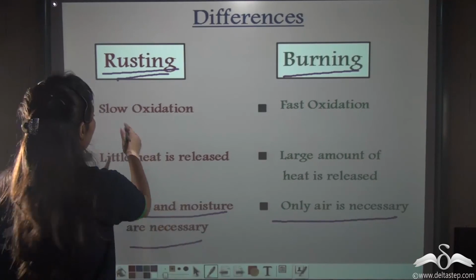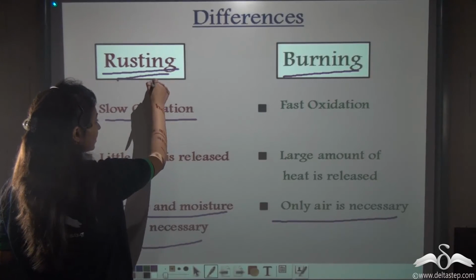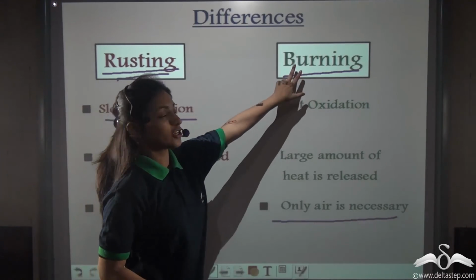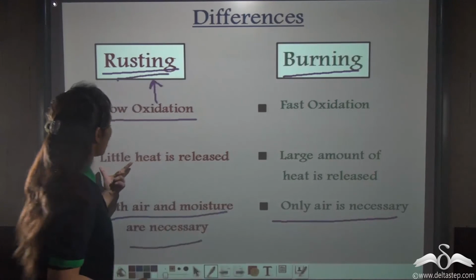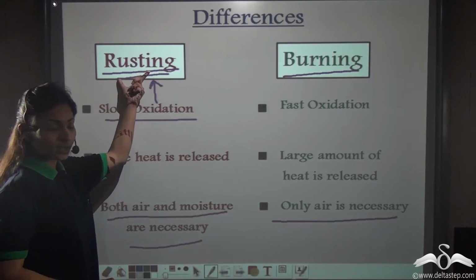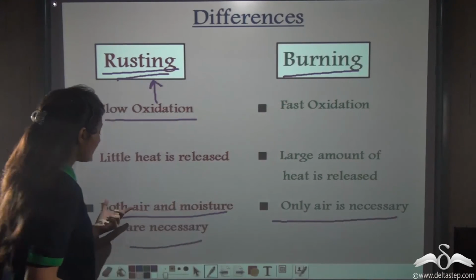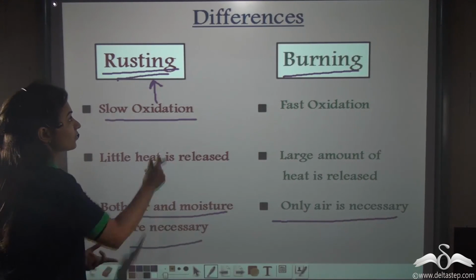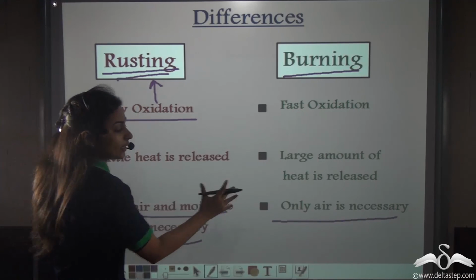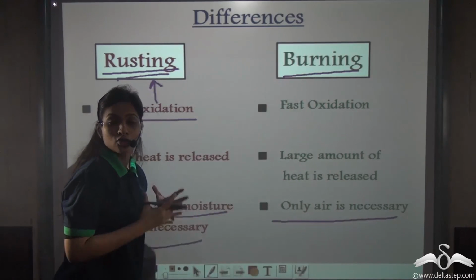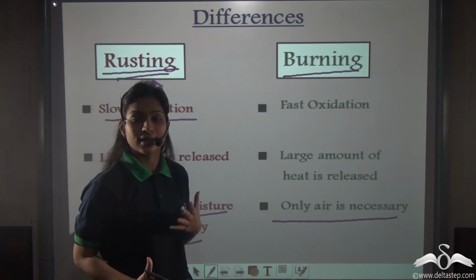Let's recall. Slow oxidation takes place in rusting, while fast oxidation takes place in burning. Now little heat is released in rusting, while a large amount of heat is released in burning. And both air and moisture are necessary for rusting, while only air is necessary for burning. So this was the comparison between rusting and burning.